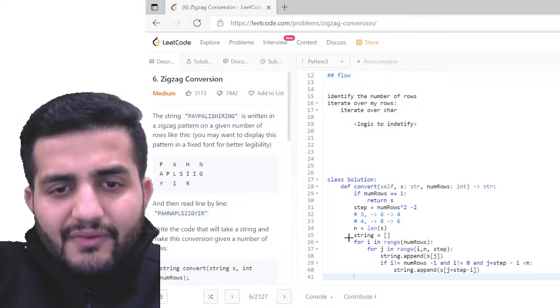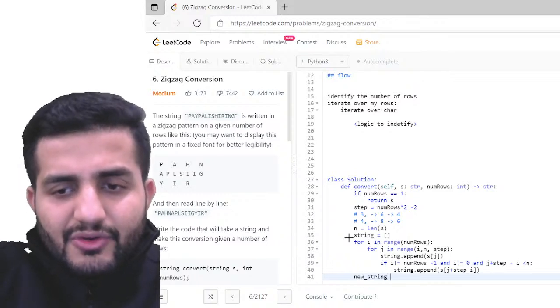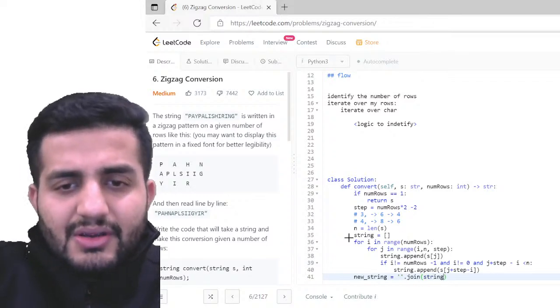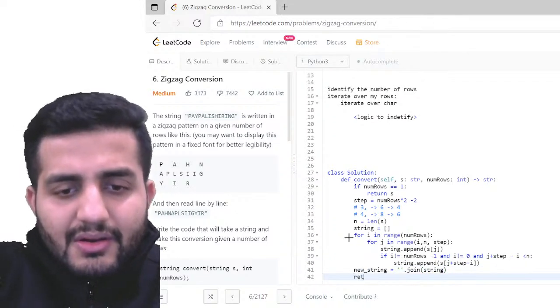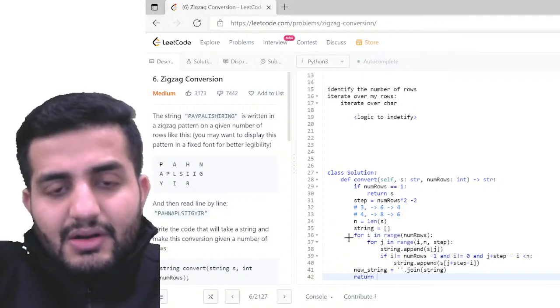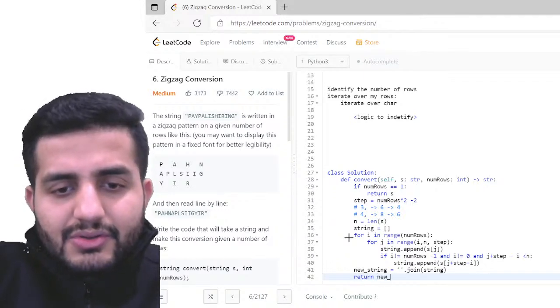For all of my strings, I'm going to say new underscore string would be my dot join of my string, and then return new underscore string.